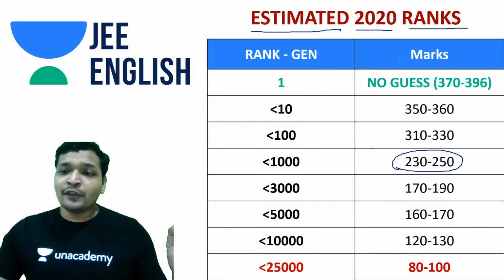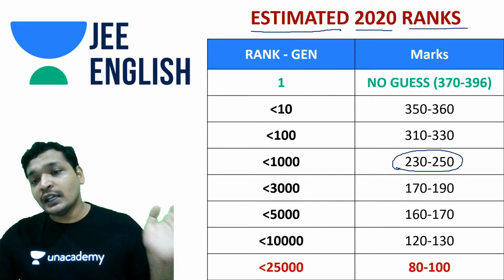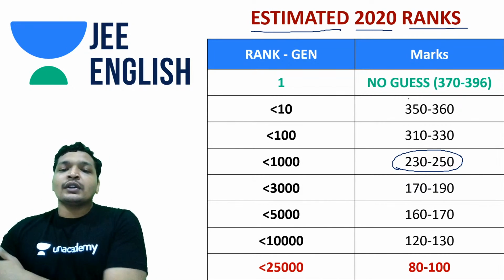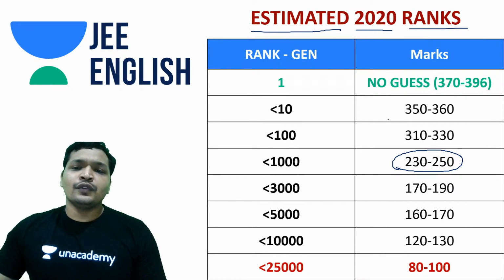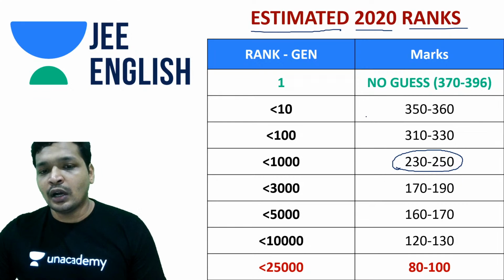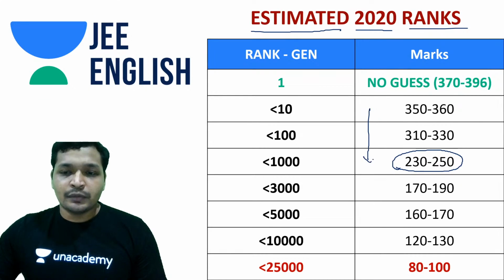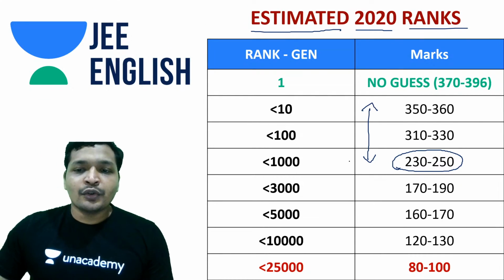The reason is it's out of not 372 guys, it's out of 396. So yes, that is one of the reasons that I'm saying you needed 250 to 230 to get into old IITs with a good branch. That is going to be 230 to 250.